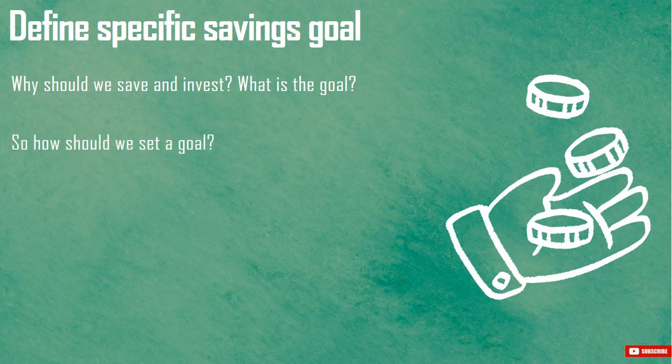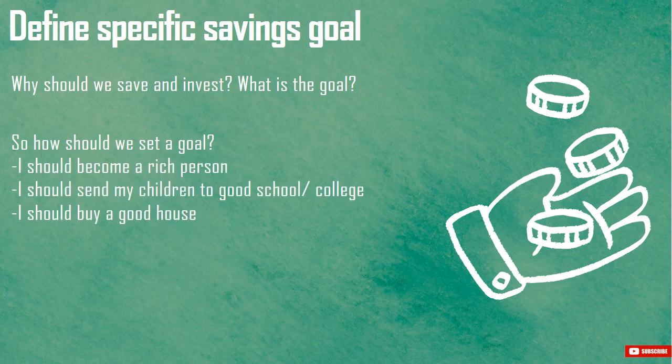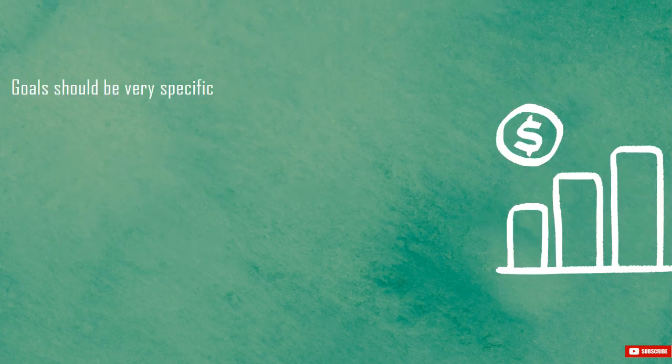So, how should we set a goal? I should become a rich person. I should send my children to good school or college. I should buy a good house. Can we have goals like that? No. These are generic goals. Goals should be very specific.